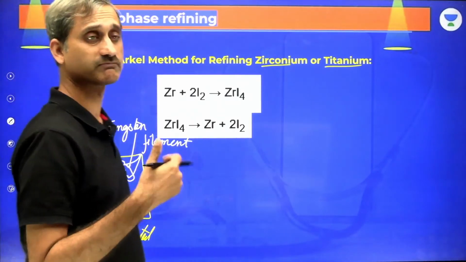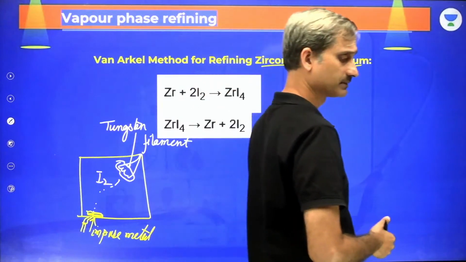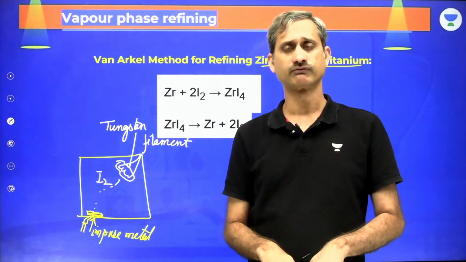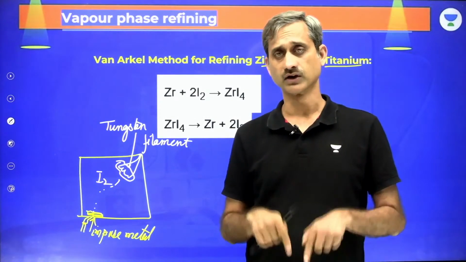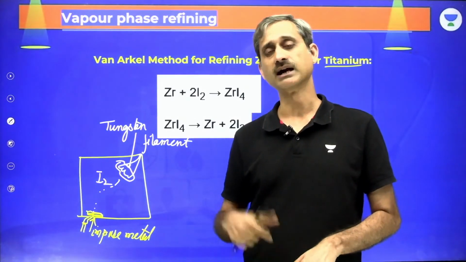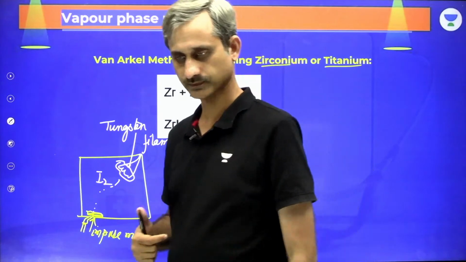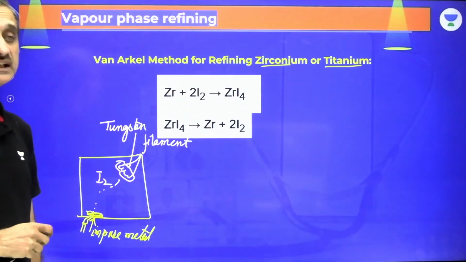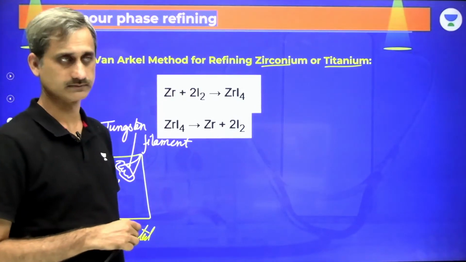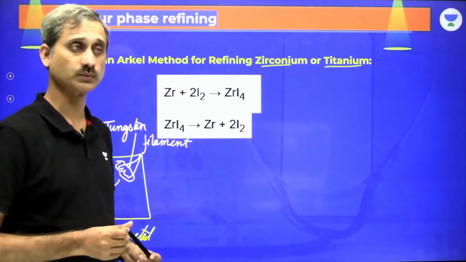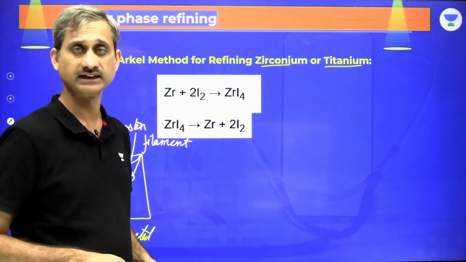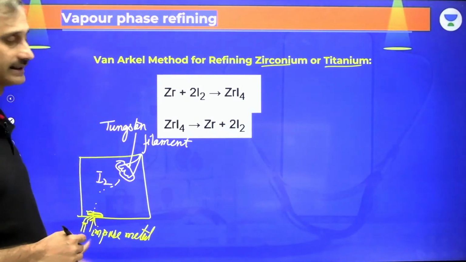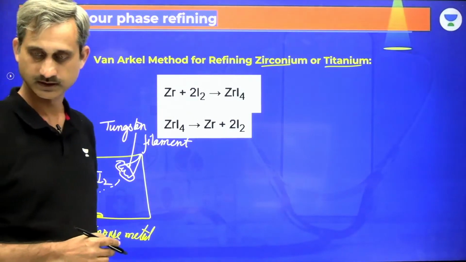a layer of very pure titanium or zirconium is formed on the surface of the tungsten filament, which is removed from the tungsten filament, from the zirconium or titanium, and is reused. So that is how we are able to create very pure zirconium or titanium. That is what we have as the vapor phase refining, Van Arkel de Boer's method. It is zirconium or titanium which is being used.